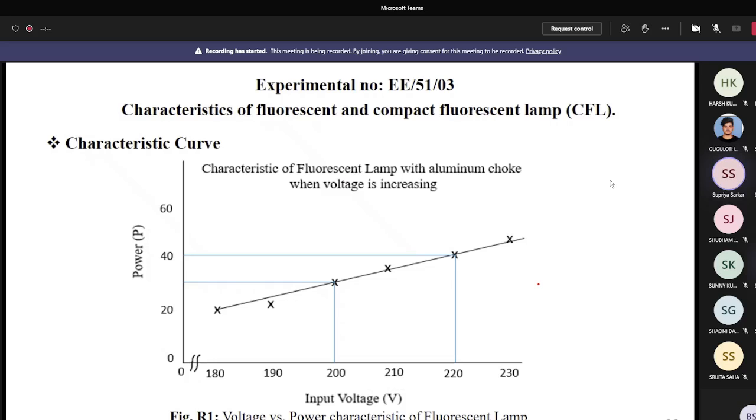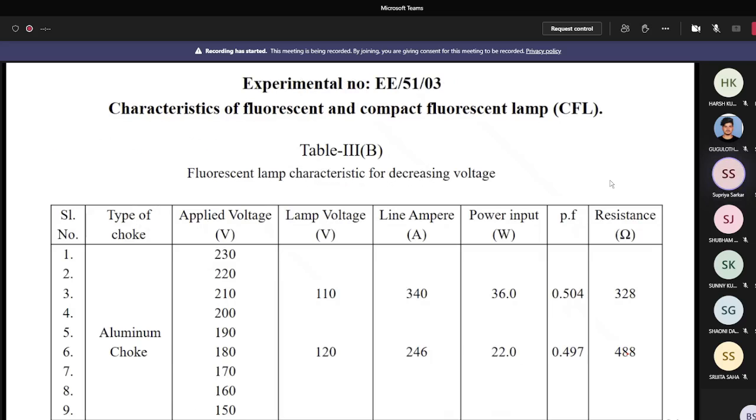Yes or not? Yes, sir. Then at what voltage, what the power consumption, you can easily understand. Fine. See, here also the same thing when you decrease the voltage. When you decrease the voltage, you can also record all the readings. Then you have to find out the power factor. You have to find out the resistance, right?